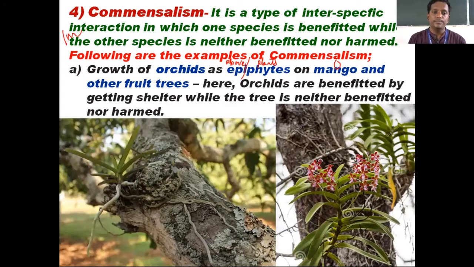See, this is the mango tree, and you can see this orchid growing on it. You can see its roots are long and hanging because they absorb moisture and grow. They have no need for water directly from the soil. On the right side also, you can see orchids growing on other trees, especially the mango tree. So here mango is 0, whereas orchids are plus because they are getting shelter. You can take a screenshot of this.